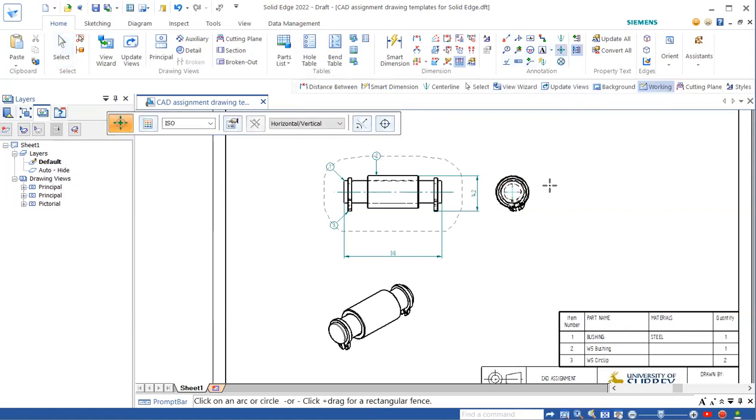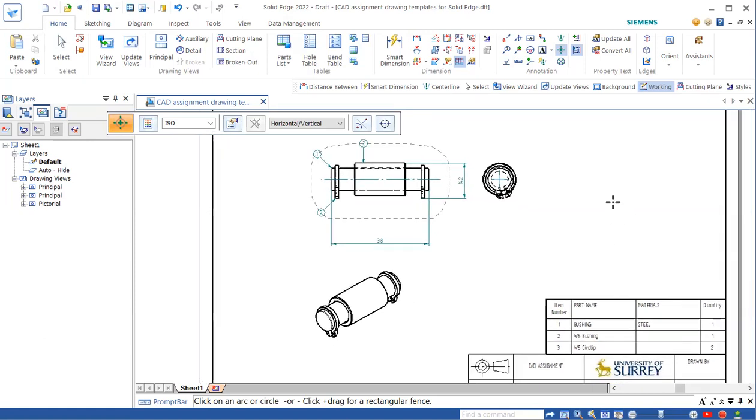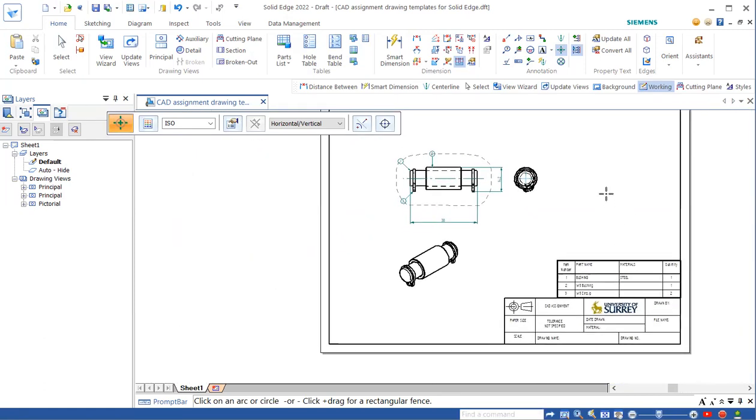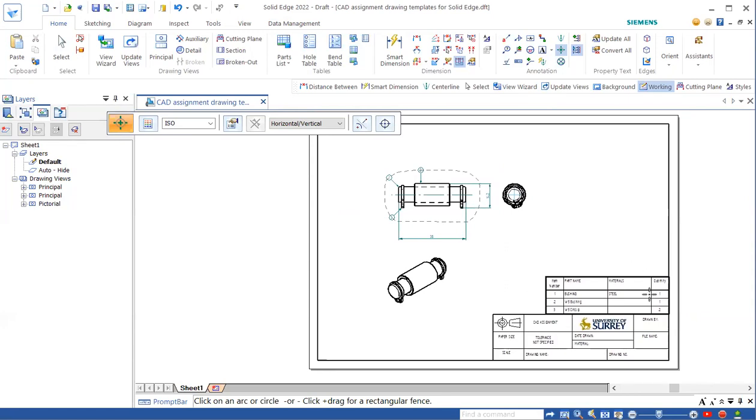So once you add all the critical dimensions and the necessary center lines, not too many, then the drawing is done. So that is how we produce the assembly drawing. Of course, you need to fill this title box as you did for the component drawing. That's it for this video.